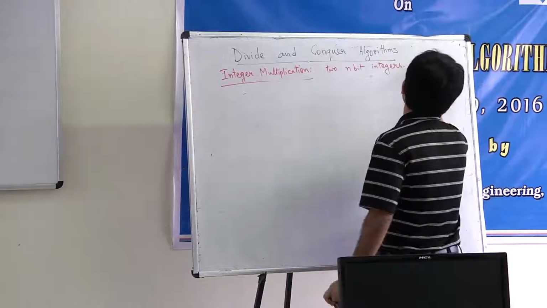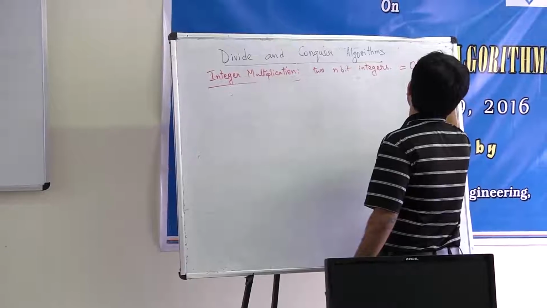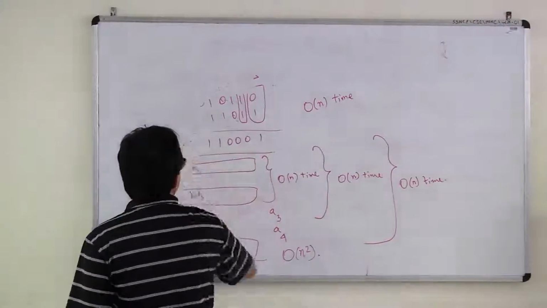So this requires order n squared time. Now the question is, can we improve this using the divide and conquer technique? And we will show that we can.